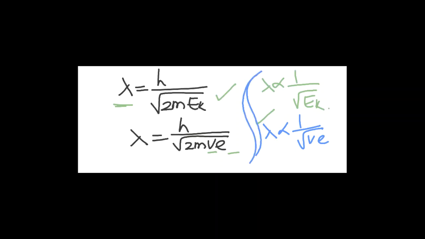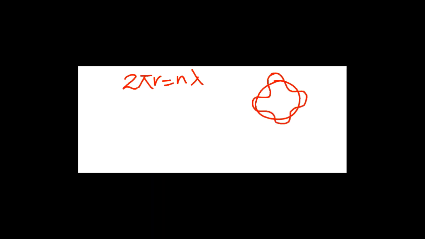We'll go with one more possible question based on this: 2 pi r is equal to n lambda. You remember this line? Okay, this is a wavelength. This is another wavelength.